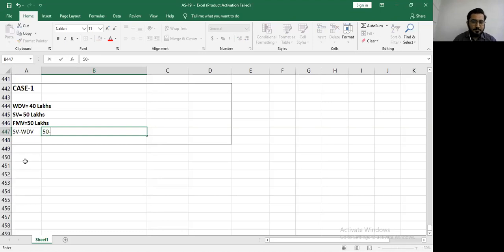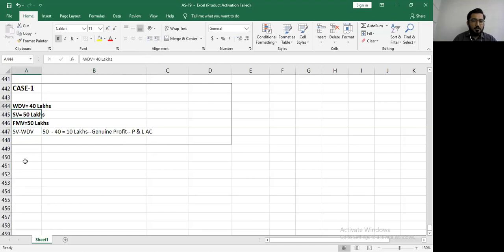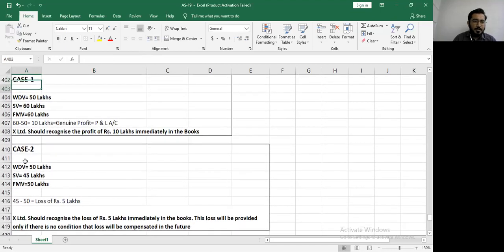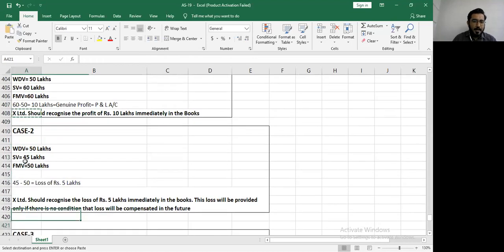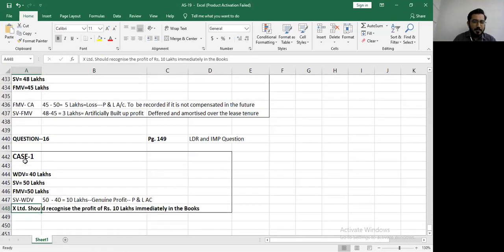Please go ahead. So 50 lakhs minus 40 lakhs will give you a profit of 10 lakh. This is your genuine profit. Where will it go? In the P&L account. So you will record this in the profit and loss account. Your concluding statement will be, X Limited should recognize the profit of rupees 10 lakhs immediately in the books. Okay, Dhara, thank you so much.